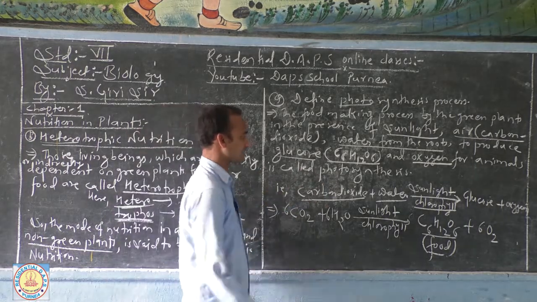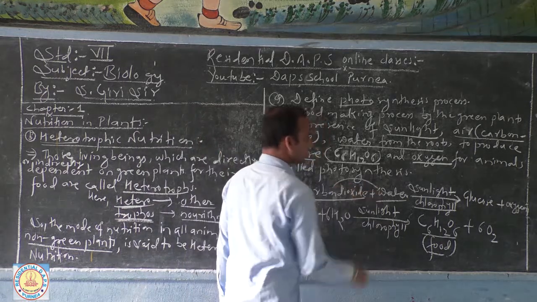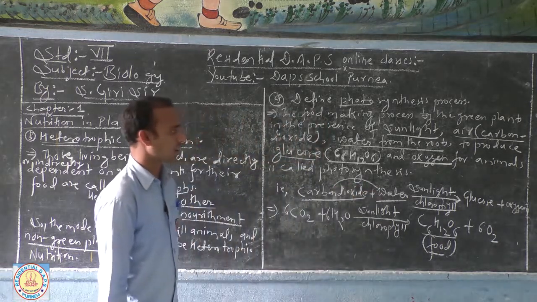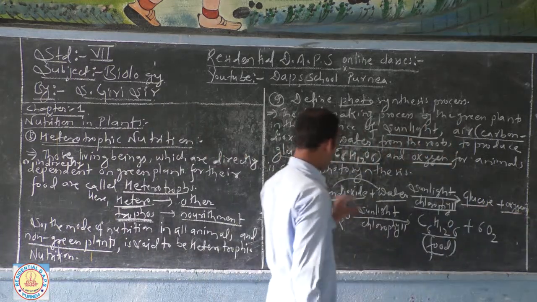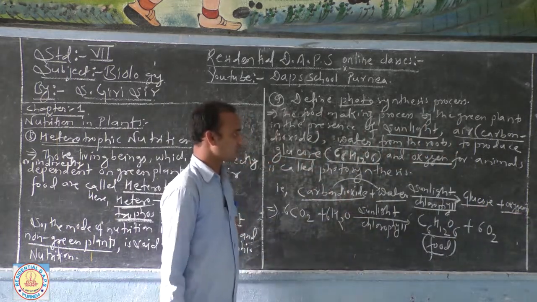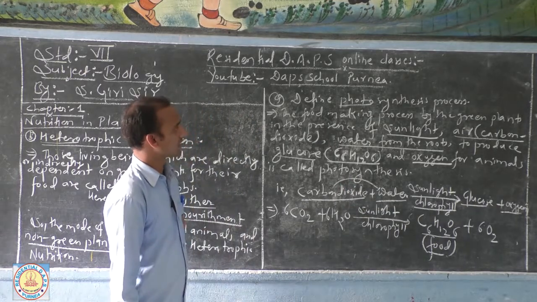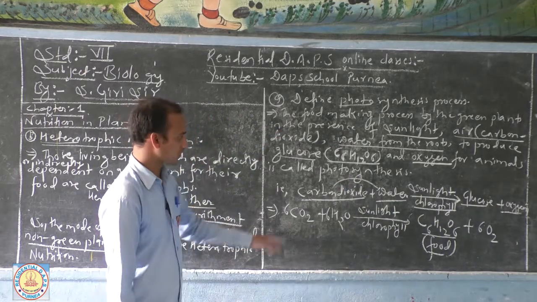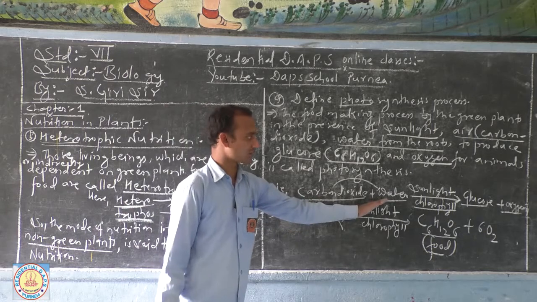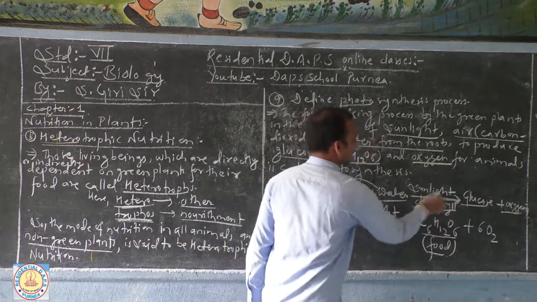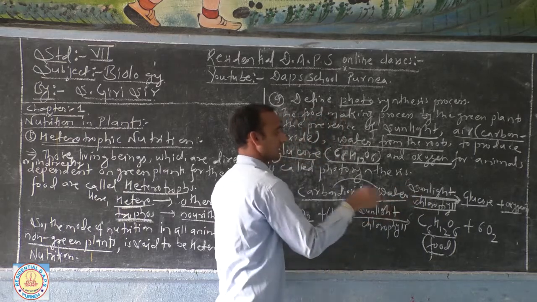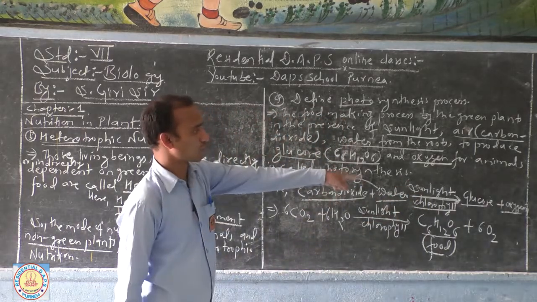Using this sunlight energy, carbon dioxide combines with water to produce glucose and oxygen. This is the word equation of the chemical reaction for photosynthesis. You have to write carbon dioxide plus water, arrow, with sunlight required and chlorophyll, since green leaves contain chlorophyll, giving glucose plus oxygen.